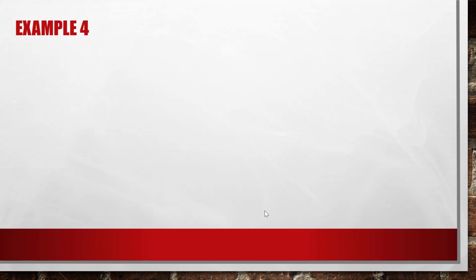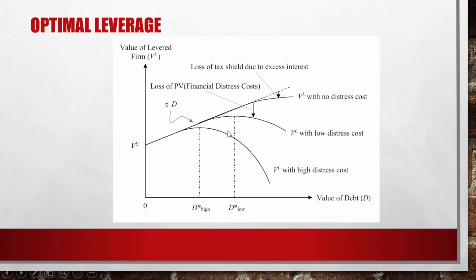So for this trade-off problem, you see there are two types: present value of financial distress cost, and present value of interest tax shield. Why is it called a trade-off problem? Because the present value of the interest tax shield is beneficial for the firm, but the present value of the cost of financial distress is a burden to the firm. So that's why we have to balance these two factors in order to have the best benefits.